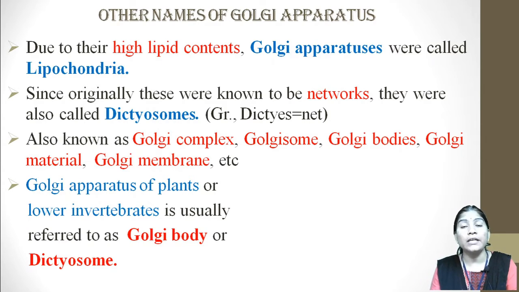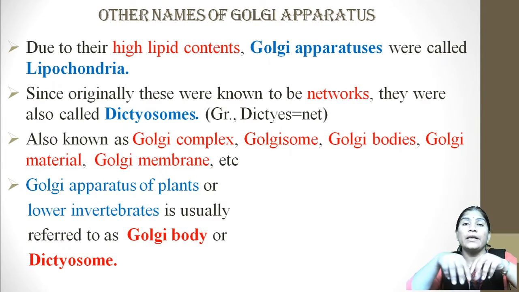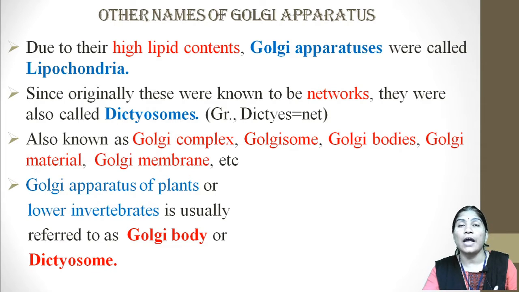Then Golgi complex, due to the network or the complex of other elements like the cisternae, vesicles and tubules. Also Golgi zomes, Golgi bodies and the Golgi membrane. The Golgi apparatus of plants or lower invertebrates is usually referred to as the Golgi body or dictyosome.